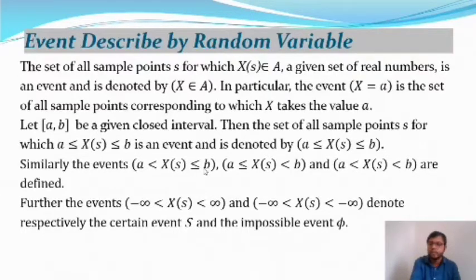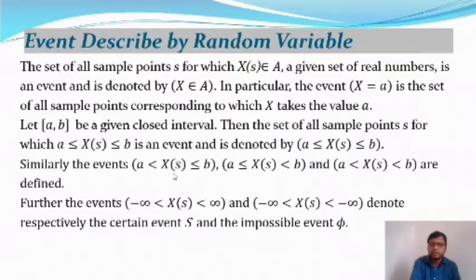This is also an event in the interval a to b, on the left side a half open interval. Similarly, the events a less than X of s less or equal to b, a less or equal to X less or equal to b, and a less than X of s less than b are defined. So these are all events.